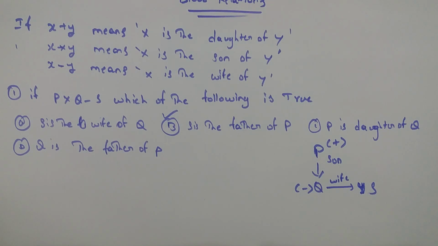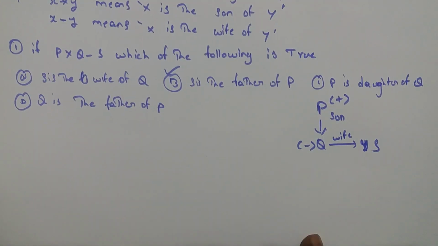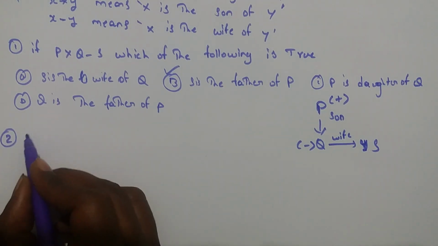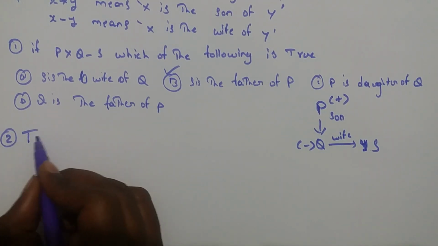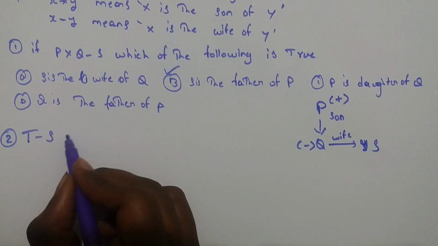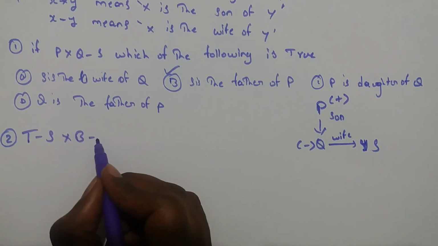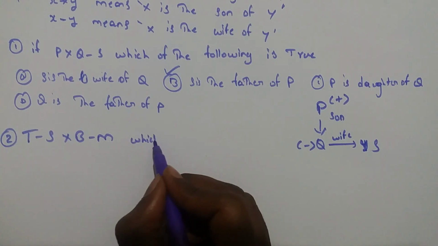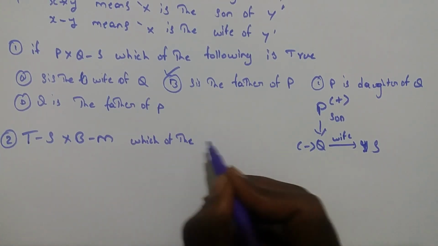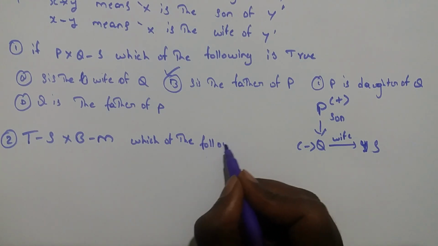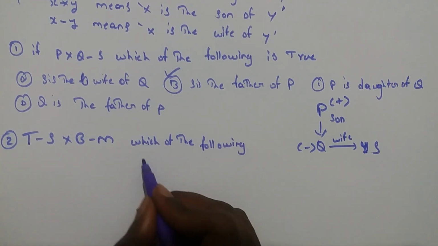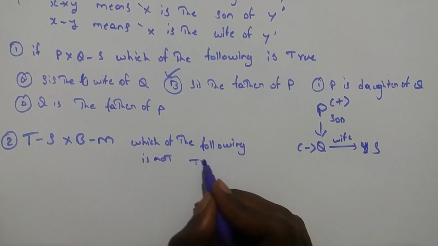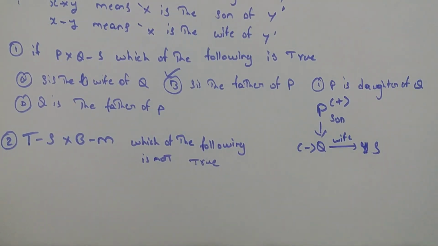Let me see another problem here. The second one here is P T minus S into B minus M. Which of the following is not true? Let's see here.